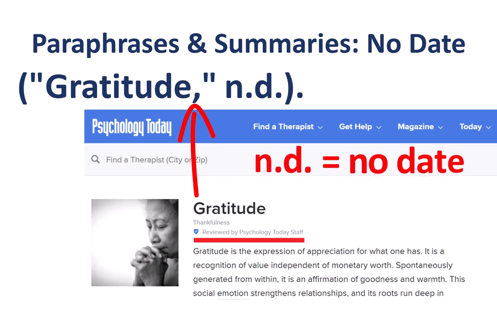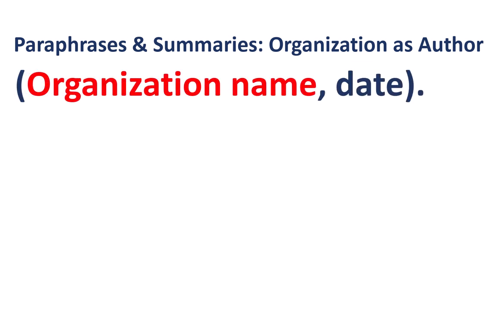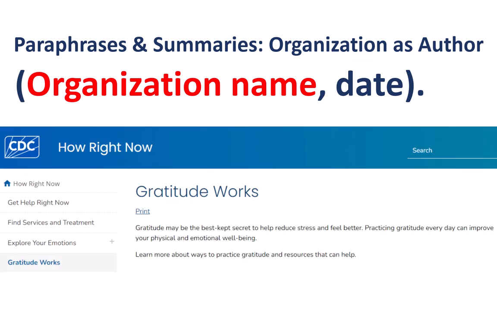Sometimes your source will not have a specific individual listed as an author, but you may be able to consider the organization as the author. In that case, simply put the organization's name where the author's last name would go. For example, let's use a web page from the CDC. You could consider the CDC as the author.